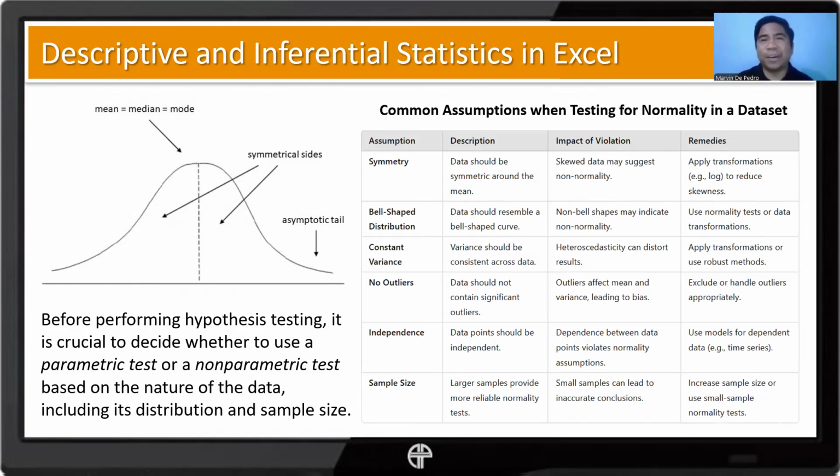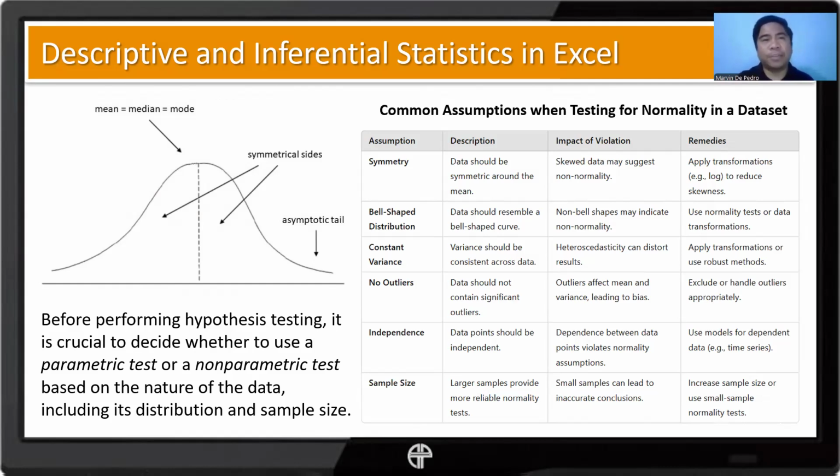So we are testing for the normality of our distribution first, so that we are confident that it's safe to use a parametric test. Otherwise you have no choice but to use a non-parametric test, which is more complicated than a parametric test, and most of them are not available on Excel.